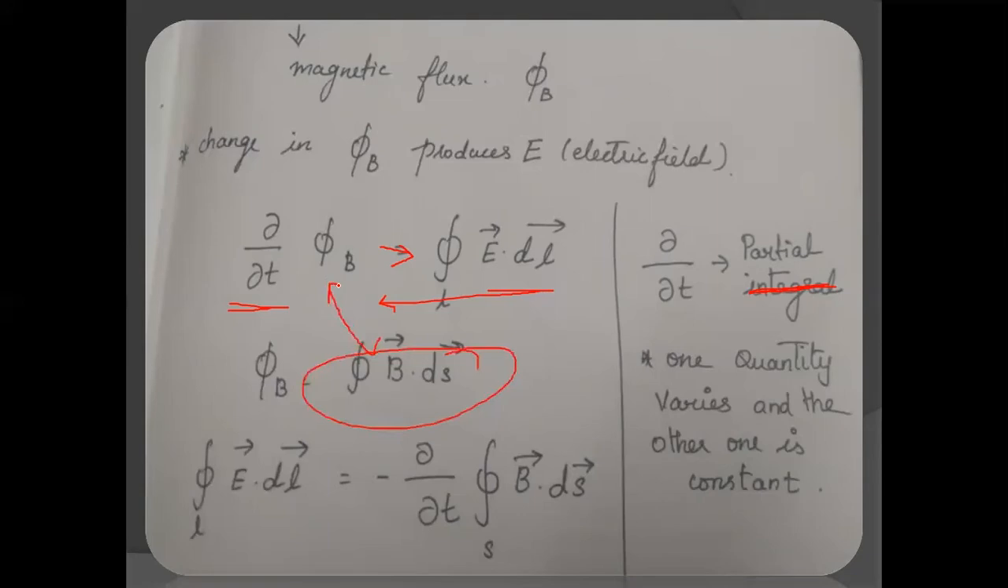So what will happen to the equation? ∂/∂t of the surface integral of B dot dS is equal to the integral of E vector dot dl vector. That is, the change in magnetic flux produces the electric field. And we have a negative sign here because it denotes the direction of flow of current. So we'll not consider that now. We'll just stick to the equation.